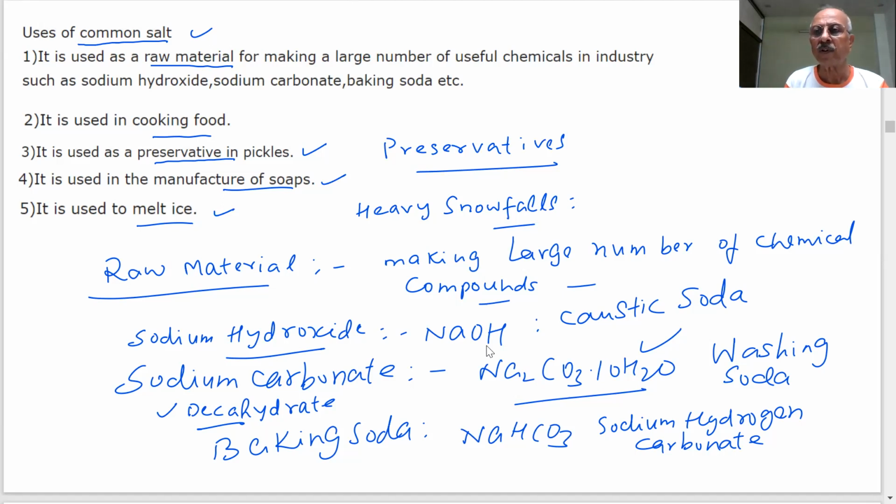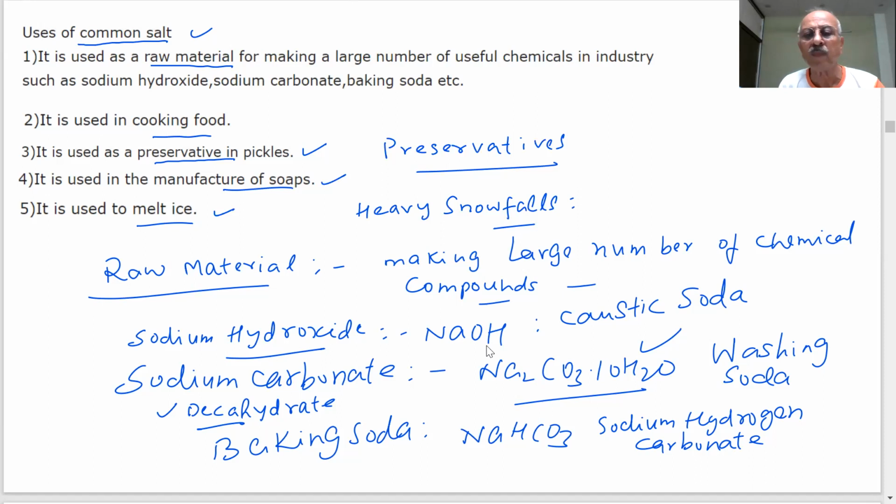Very important compound, common salt, is a raw material for preparation of caustic soda, washing soda, and baking soda. Their common names as well as chemical names should be known to us. Important: chemical formula, chemical name, and common name.